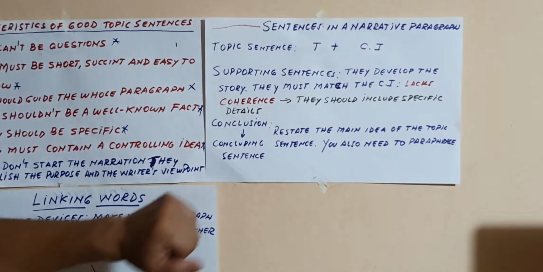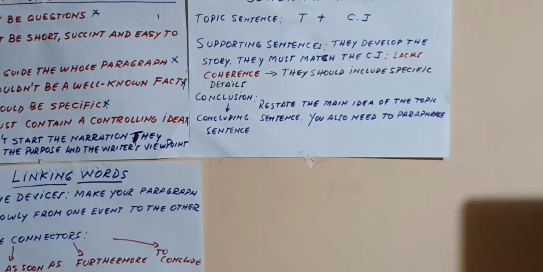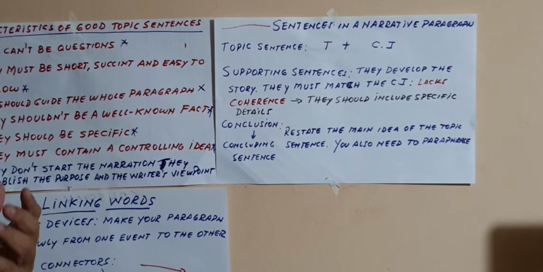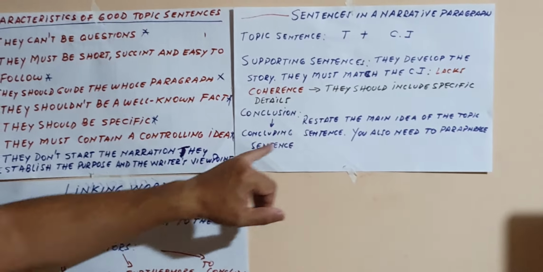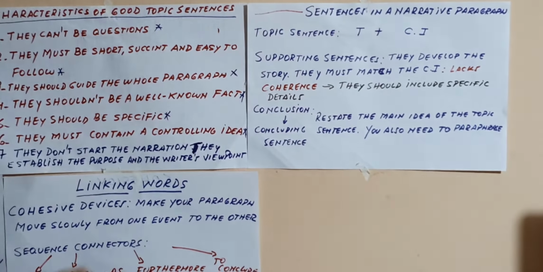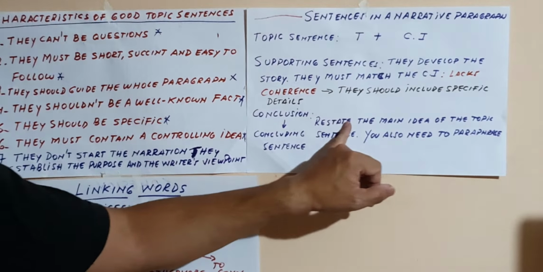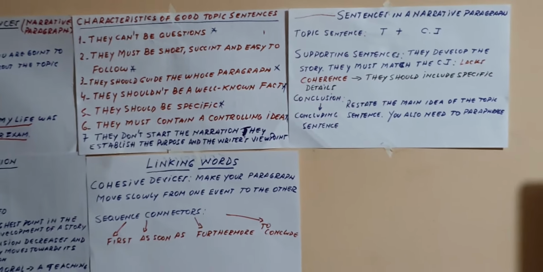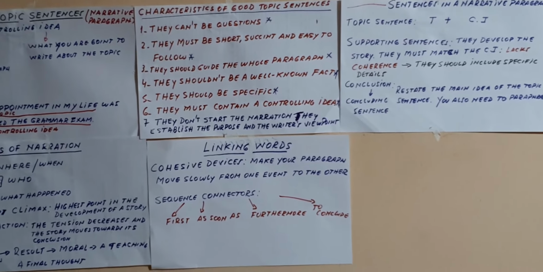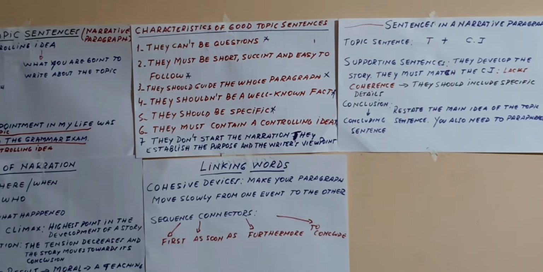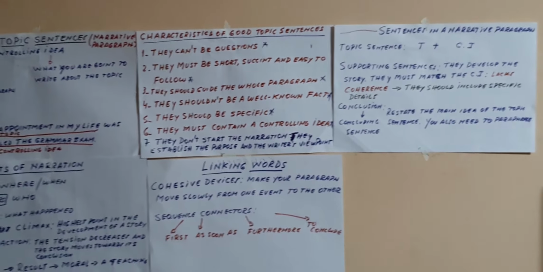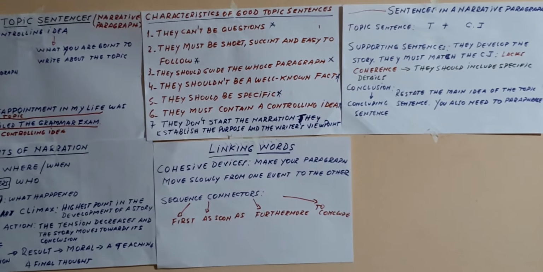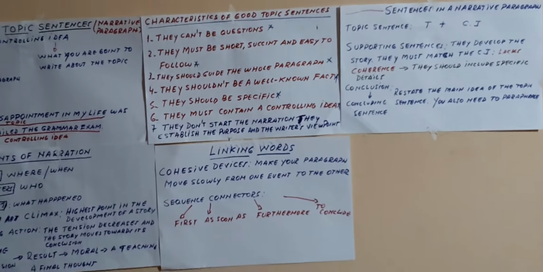In the conclusion, you are going to write a concluding sentence. Some authors call it a wrap-up sentence. In the concluding sentence, you are going to come back to the topic sentence, because there you are going to restate the main idea of the topic sentence, but you will need to paraphrase it. You are not going to write with the same words. You have to paraphrase, use synonyms and similar expressions in order to come back to the topic sentence.